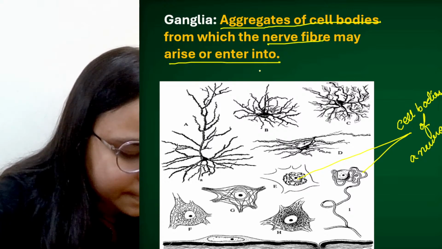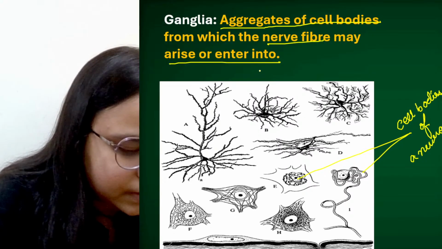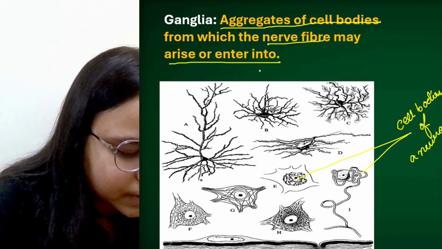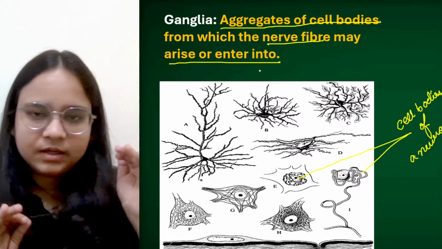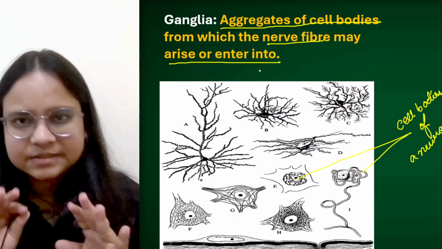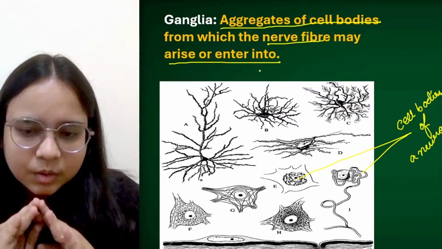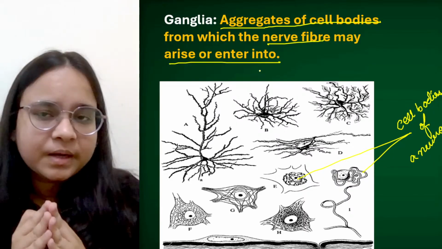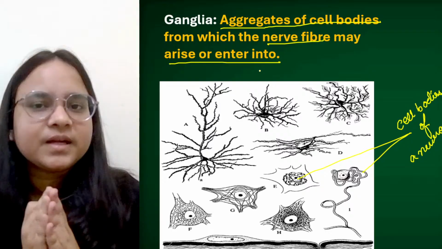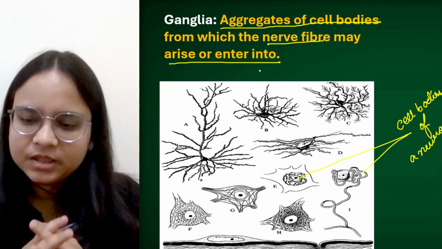Okay, any doubt till here? Okay, fine. So I'm ending the lecture for this chapter here. This was the first part. Tomorrow we are going to divide the whole nervous system into two parts, that is the central nervous system and the peripheral nervous system. And we are going to check the anatomy of the brain and everything tomorrow.